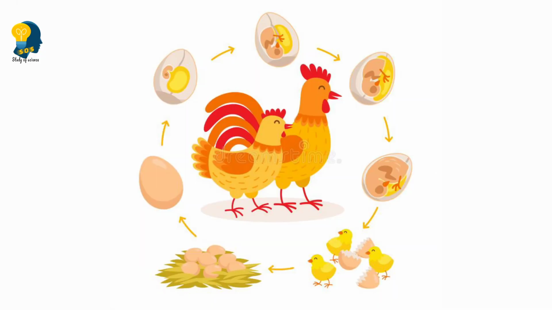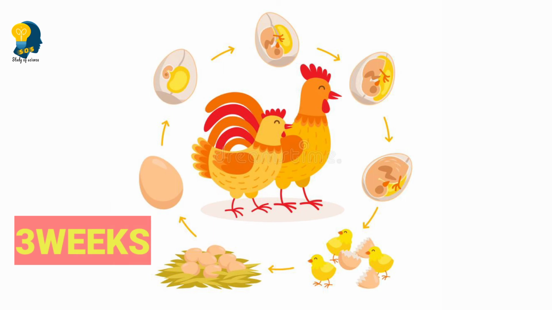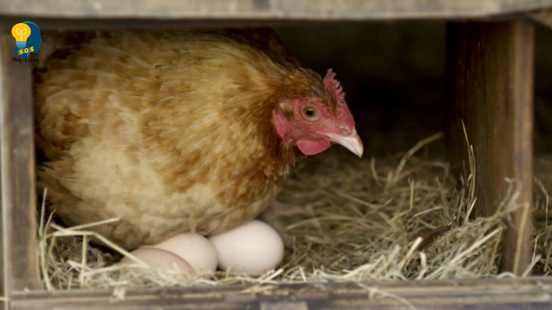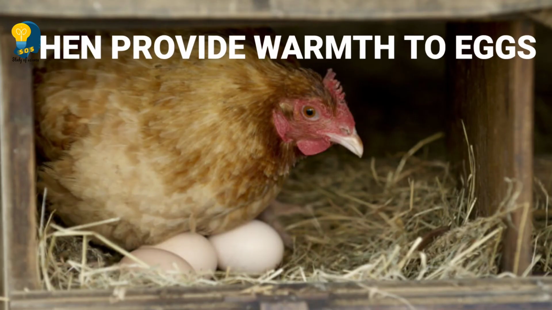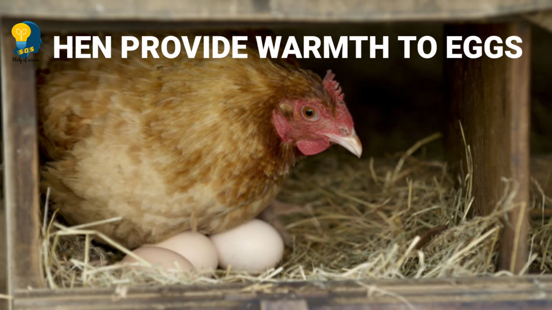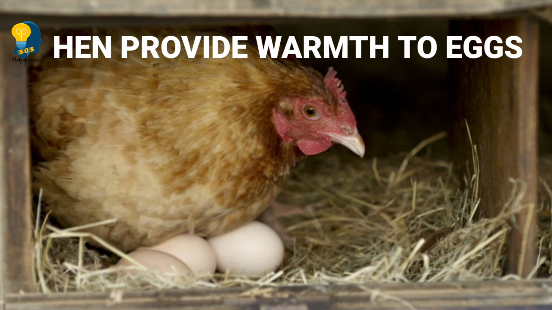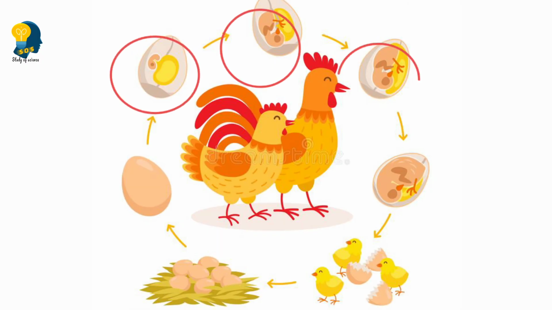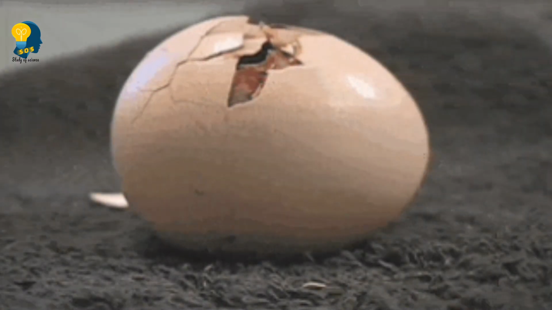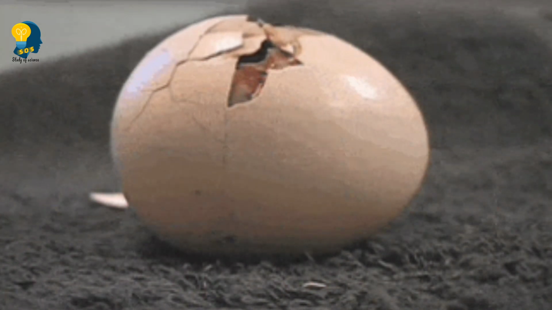And this embryo, which is present inside the egg, needs at least 3 weeks to develop into a chick. How does it happen then? We all have seen that the hen sits on the eggs to provide warmth. The development of the embryo takes place during this period when the hen is sitting on the eggs, providing the warmth. Once the chick is completely developed, what happens? It breaks the egg and then it comes out of the shell.